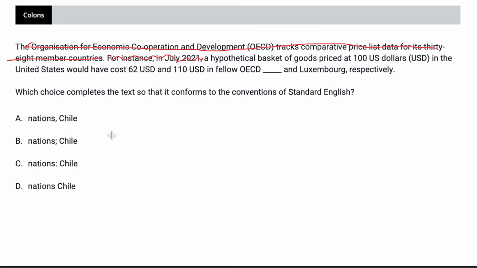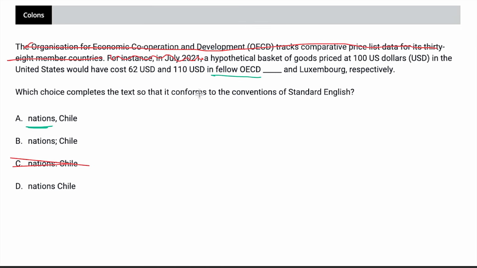It almost seems like the same exact thing where it mentions two fellow nations and then gives us an example of the nation. So choice C, right? Wrong. This one, there's something else going on, because it's not just giving us an example or telling us which two fellow nations, because it doesn't say in these two nations. It actually just says in fellow OECD nations. So this fellow OECD nations is part of the description of Chile and Luxembourg. And specifically, they connect to these numbers. So that's part of the description.